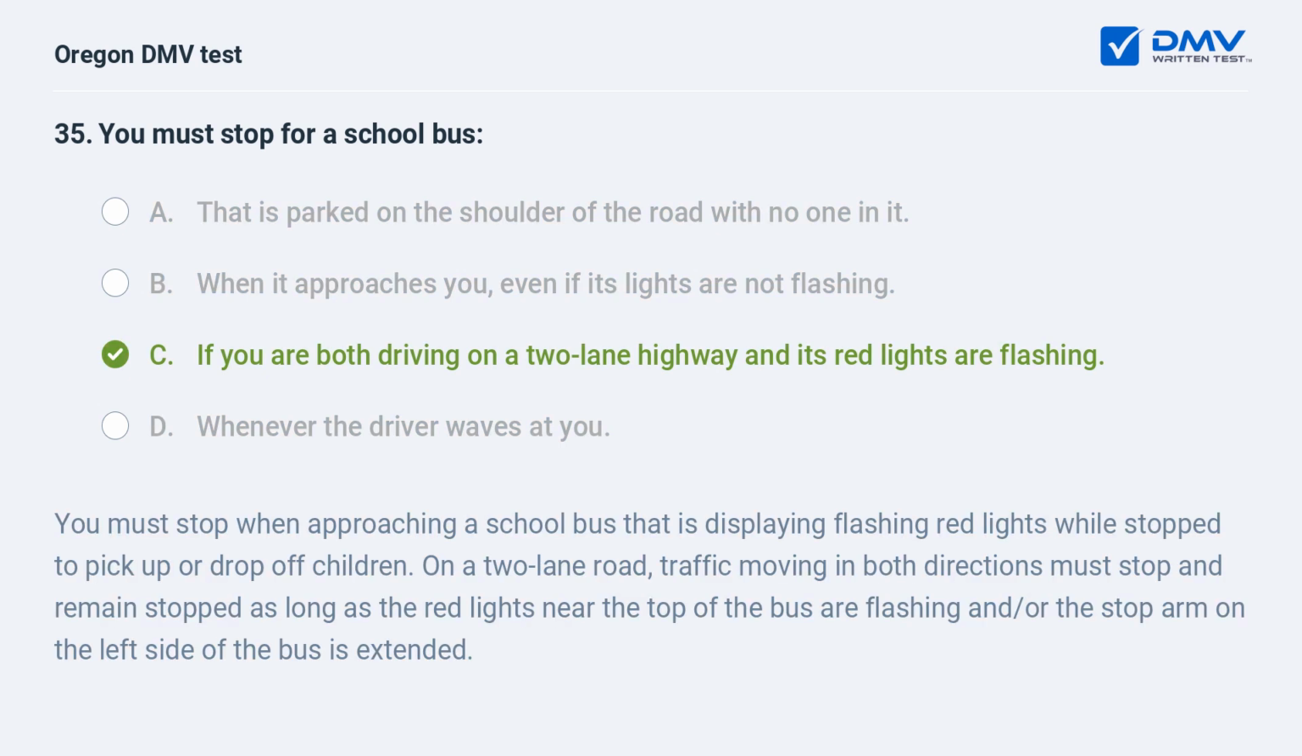C. If you are both driving on a two-lane highway and its red lights are flashing. You must stop when approaching a school bus that is displaying flashing red lights while stopped to pick up or drop off children. On a two-lane road, traffic moving in both directions must stop and remain stopped, as long as the red lights near the top of the bus are flashing and/or the stop arm on the left side of the bus is extended.